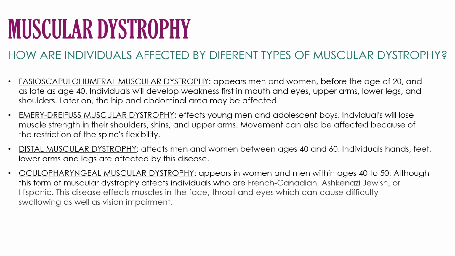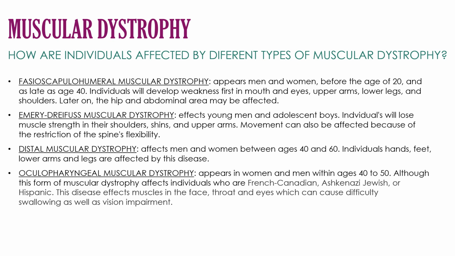How are individuals affected by different types of muscular dystrophy? Facioscapulohumeral muscular dystrophy appears in men and women before the age of 20 and can show as late as age 40. They will first develop weakness in the mouth, eyes, upper arms, lower legs, and shoulders. Later on, their hips and abdominal area may be affected as well.